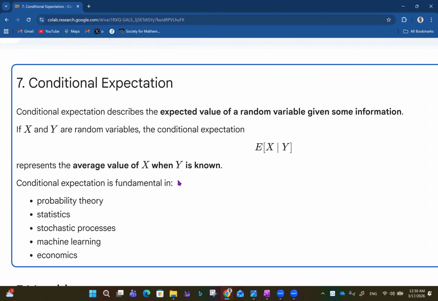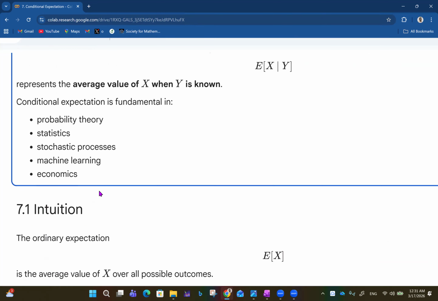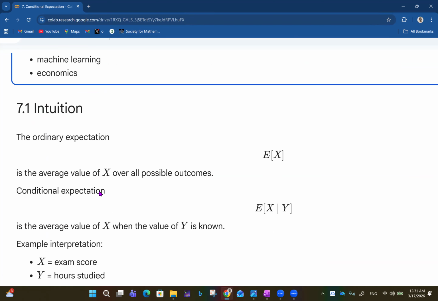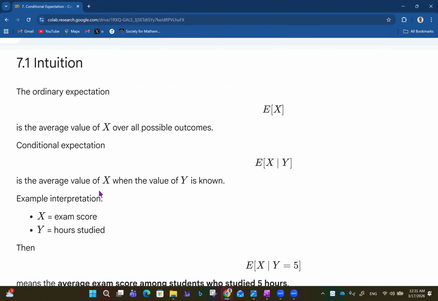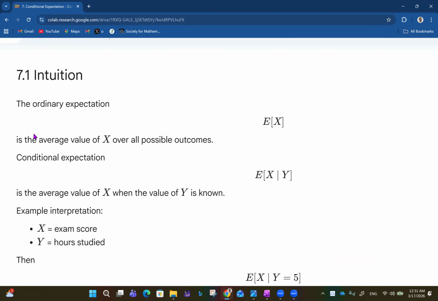So conditional expectation is fundamental in probability theory, statistics, stochastic processes, which this playlist is about, machine learning, and economics. The intuition is that the ordinary expectation of X is the average value of X over all possible outcomes. Okay, so conditional expectation, which is the expectation of X given Y, is the average value of X when the value of Y is known.